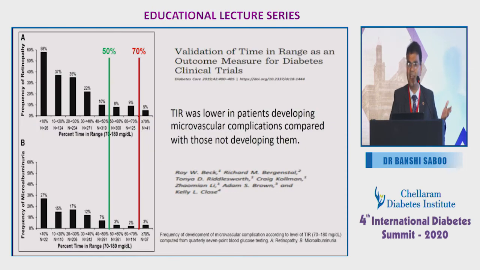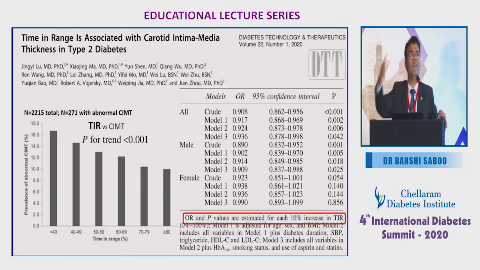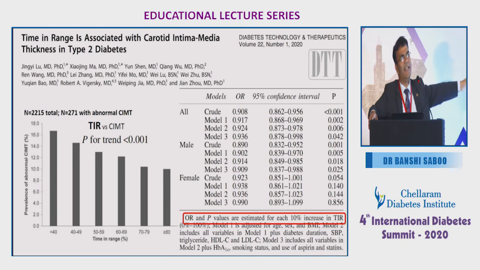We have the data on validation of time in range and outcome measures, already shown on the same slide. When the patients keep their time in range more than 50% and more than 70%, you can see a significant difference as far as microvascular complications are concerned in type 1. Now, you may ask that we are treating many type 2 diabetic patients. This is all data which we had shown for type 1, and we have more data for type 2.